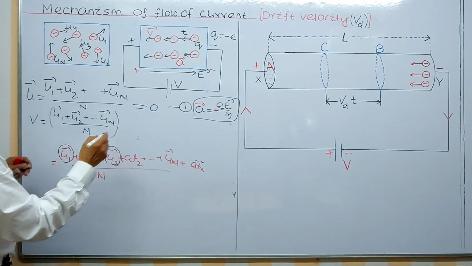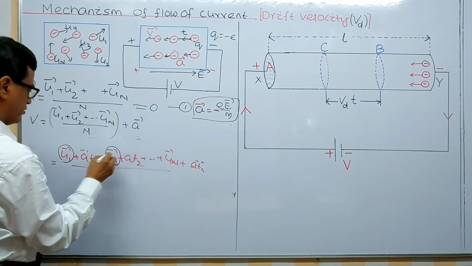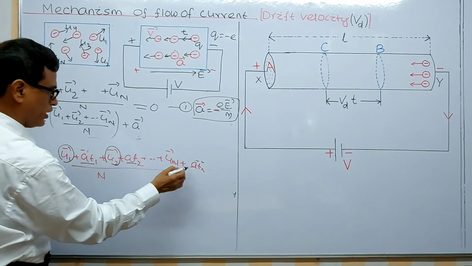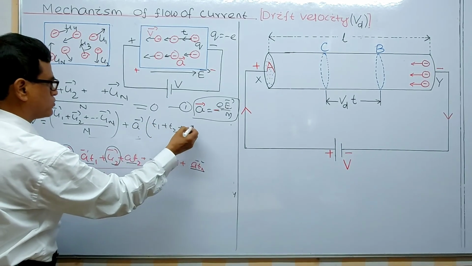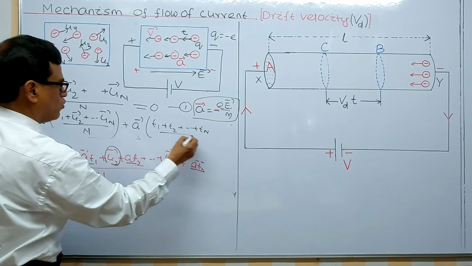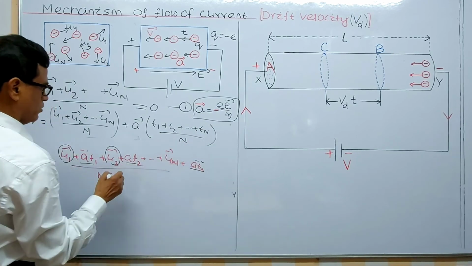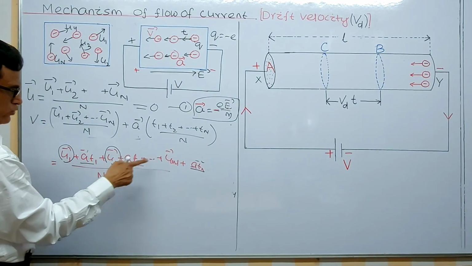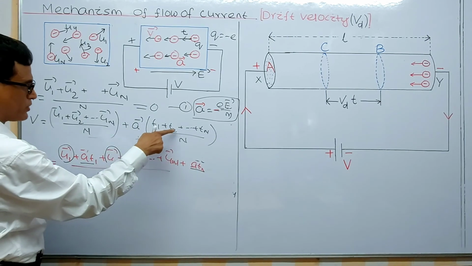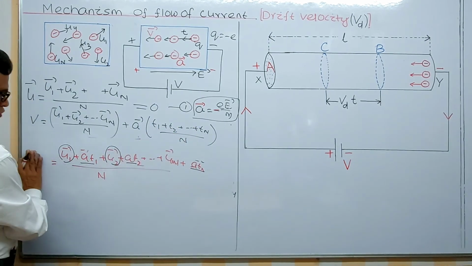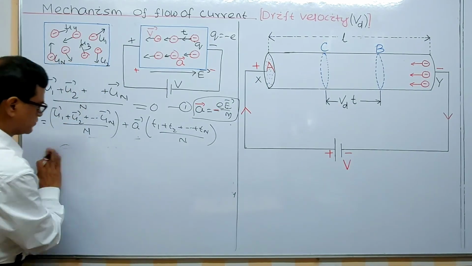You can see, plus a can be taken common: at1, at2, atn, a can be taken common, t1 plus t2 plus tn whole divided by n. Over, I am removing this one.